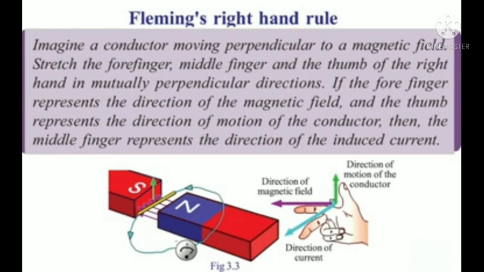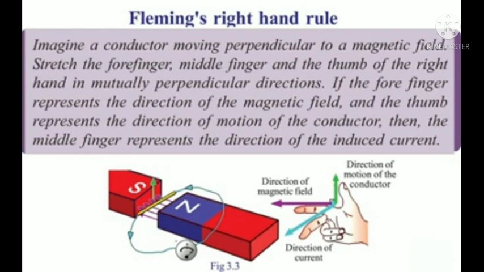Observe the picture of the hand. Imagine a conductor moving perpendicular to a magnetic field. Stretch the forefinger, middle finger and the thumb of the right hand in mutually perpendicular directions.